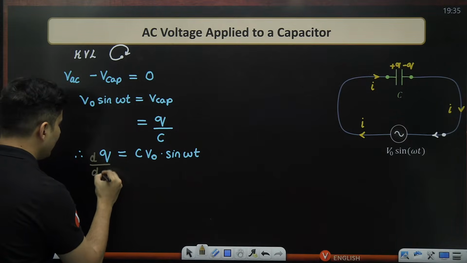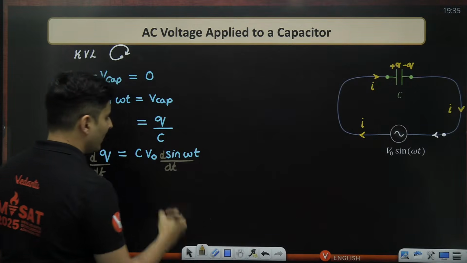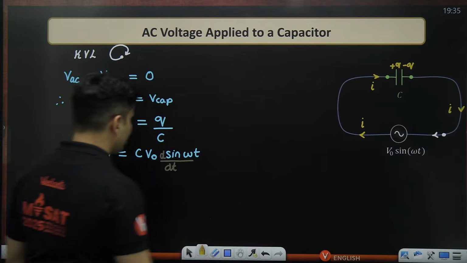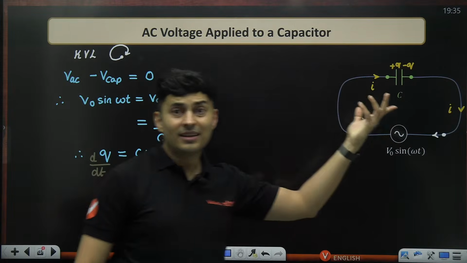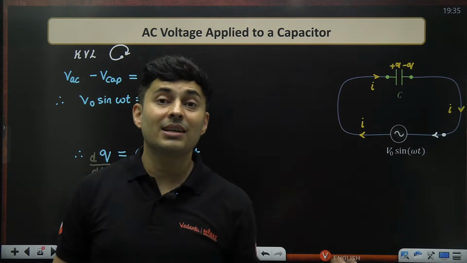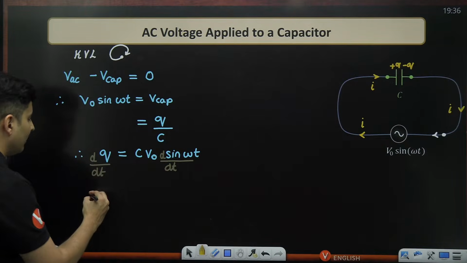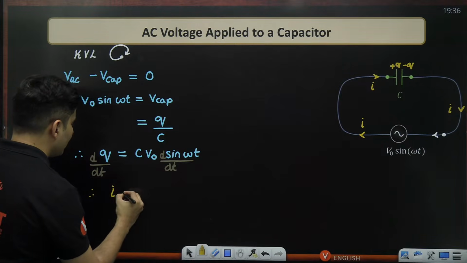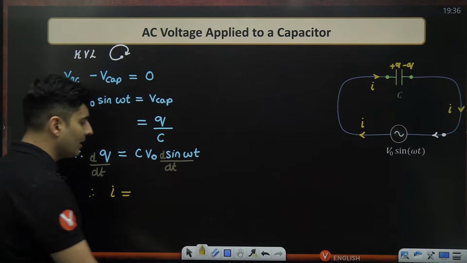So d by dt over here, this is a constant, so I'll just do d by dt over here. Now notice what will happen instantly. dq by dt, the rate at which the charge on the capacitor changes, is the rate at which the charge is entering it, meaning through the wire. So it is nothing but the flow of the current. So technically dq by dt is basically I.